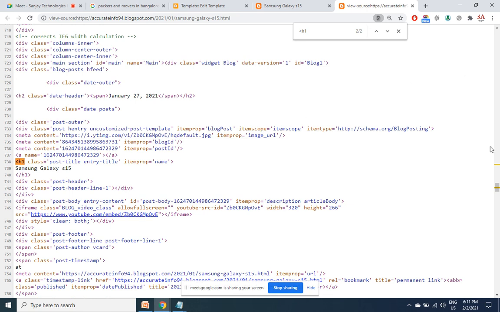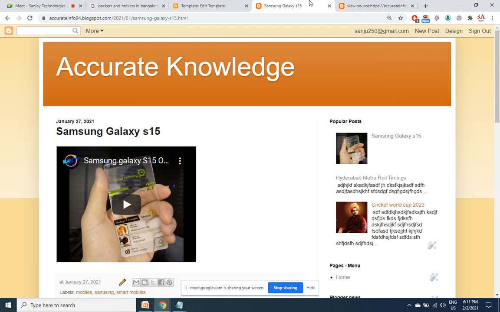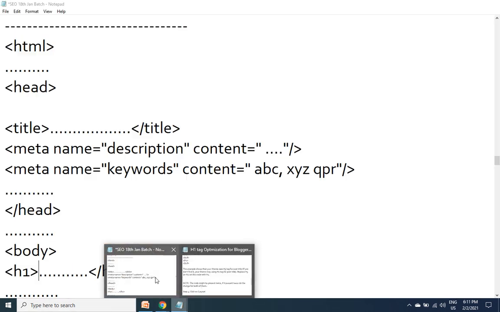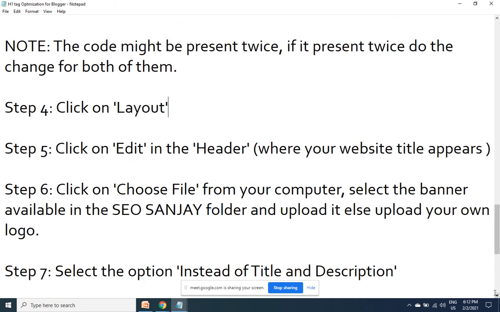So I need to block the first H1 tag which is carrying my website title. I don't want this for internal pages. Maybe for the homepage it is good. That's why I need to further do the settings. Step number 4. Go to layout, click on edit in the header where your website title appears. Select the banner and select the option instead of title and description.